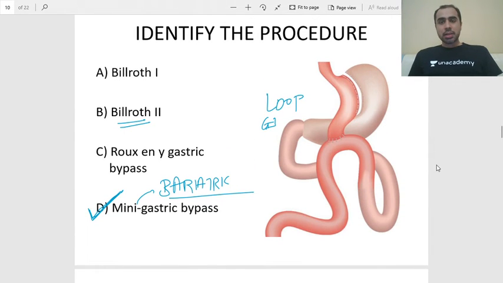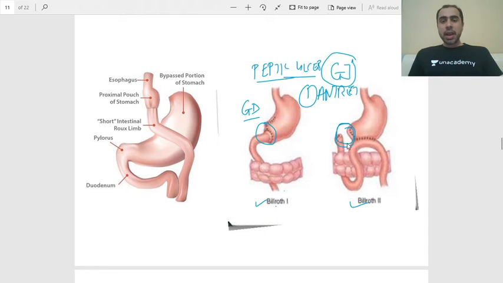In this, the stomach is intact. The antrum is not removed. Remember, the antrum is not removed. The stomach is intact and you have done a loop gastrojejunostomy. This is a mini gastric bypass. That is the main difference. So a loop GJ with intact stomach is mini bypass. With antral resection is Billroth 2. Billroth 1 is gastroduodenostomy.